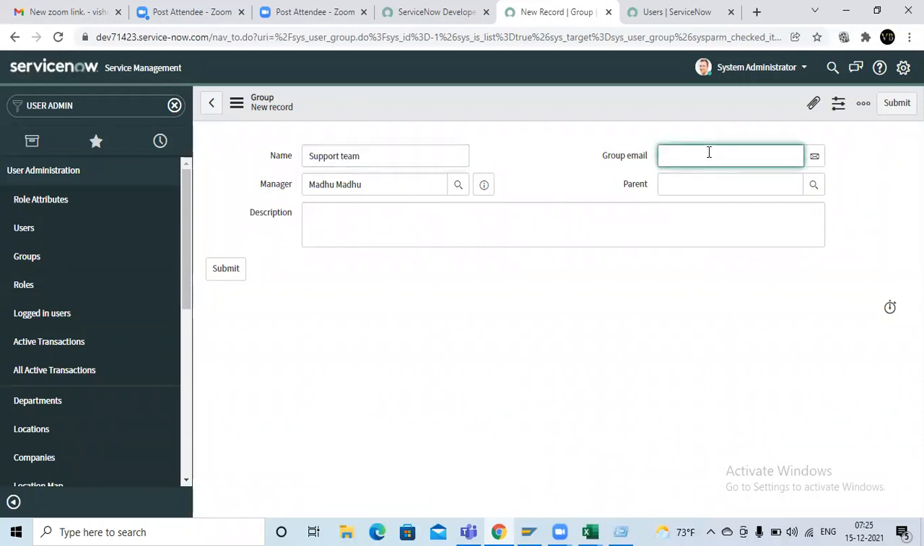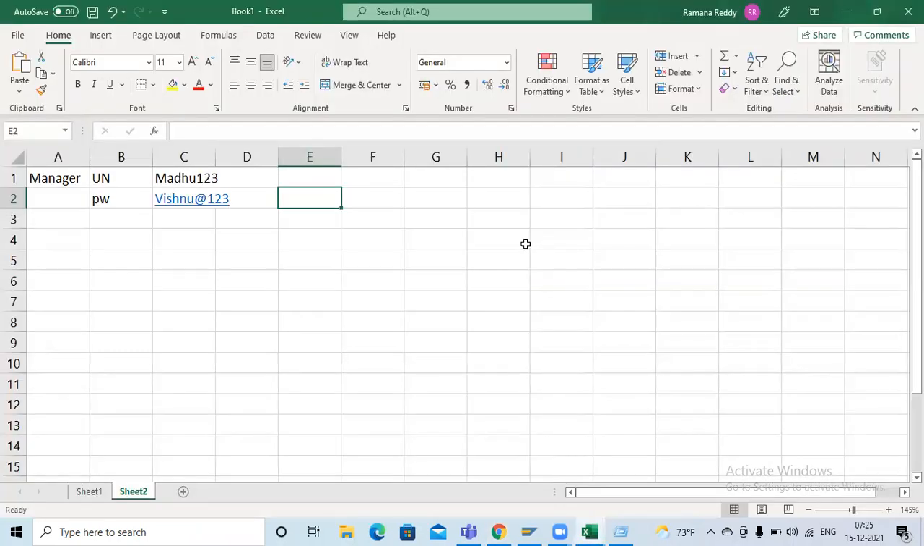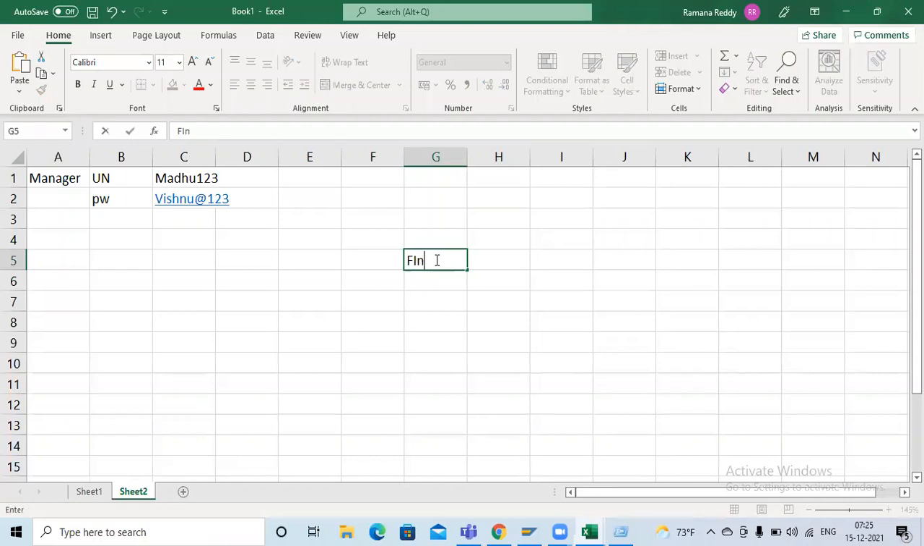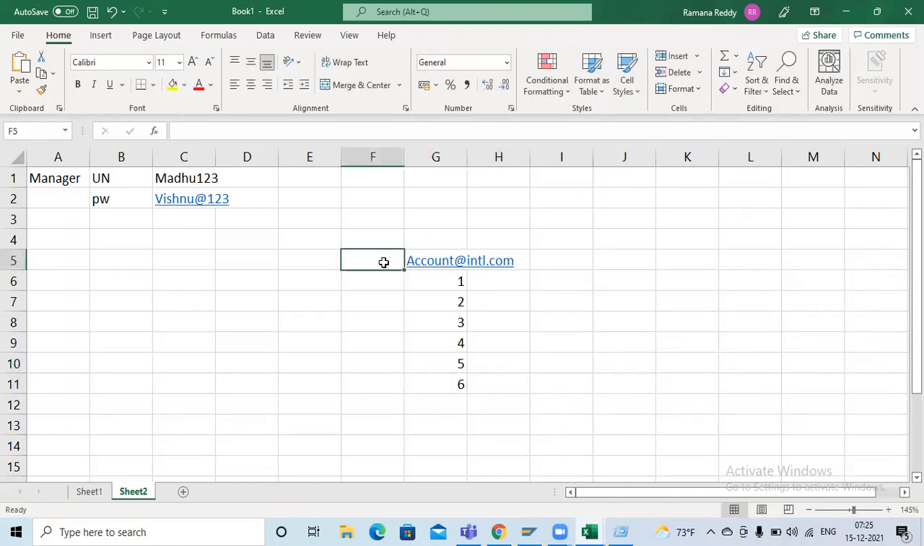Group email ID means you should maintain one common email ID. If you have experience in a normal domain, you can understand this. Suppose there is a finance or accounts team. For the accounts team, they first create one group email ID, accounts at intel.com. If someone sends a mail to accounts at intel.com, it automatically triggers to the employees who work under that group. Suppose 5 employees work under the accounts group, then a mail sent to this address automatically goes to all of them. That is a group email ID.